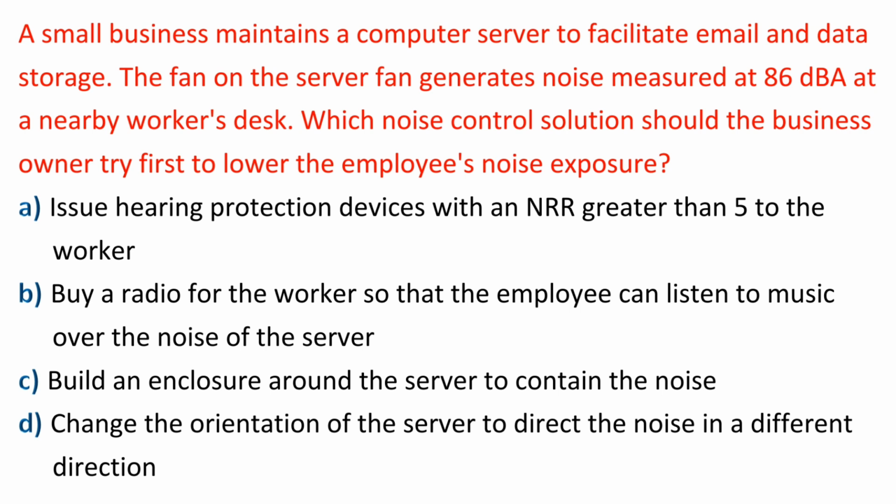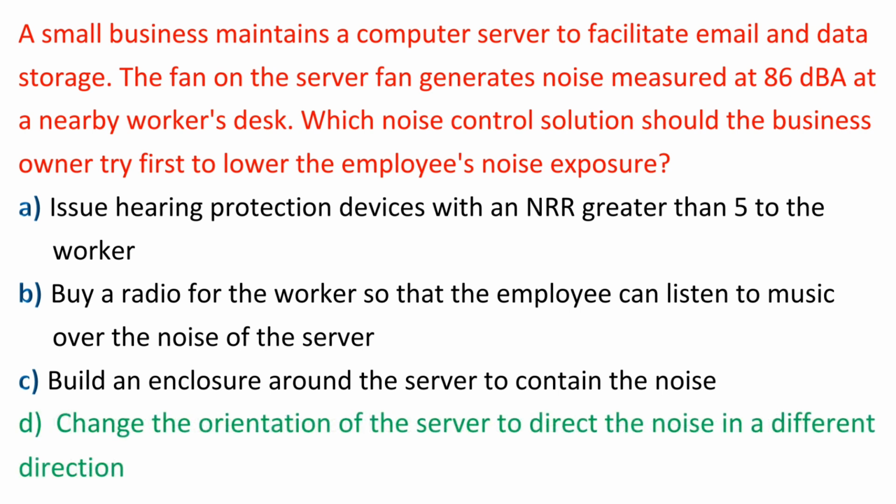A. Issue hearing protection devices with an NR greater than 5 to the worker. B. Buy a radio for the worker so that the employee can listen to music over the noise of the server. C. Build an enclosure around the server to contain the noise. D. Change the orientation of the server to direct the noise in a different direction. Answer: D. Change the orientation of the server to direct the noise in a different direction.